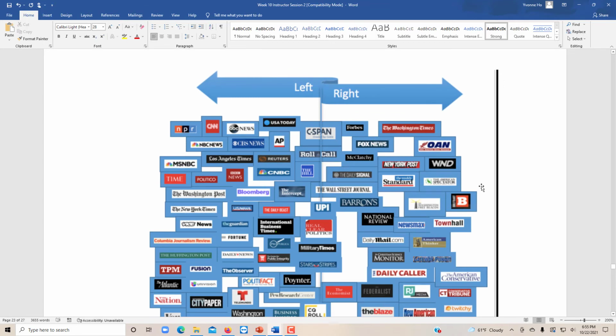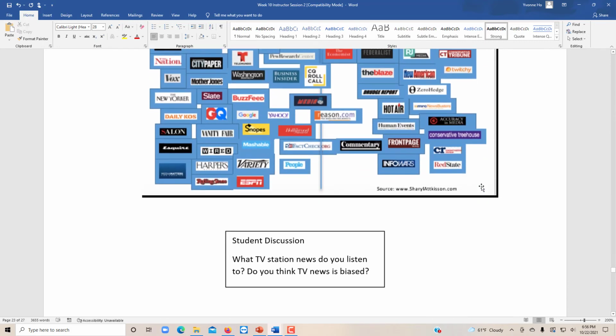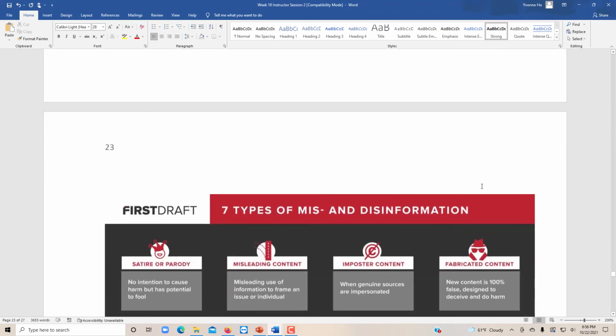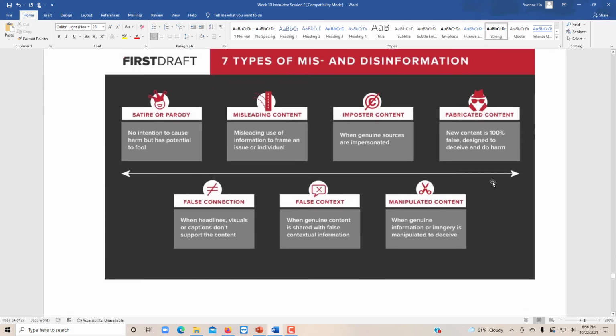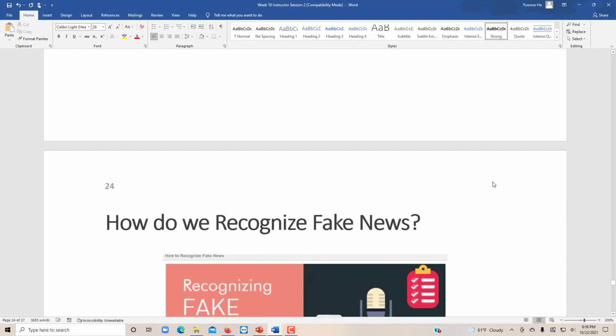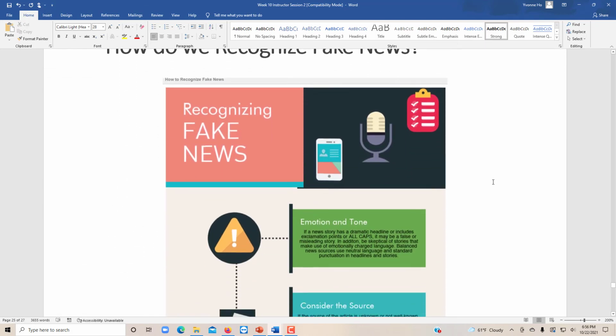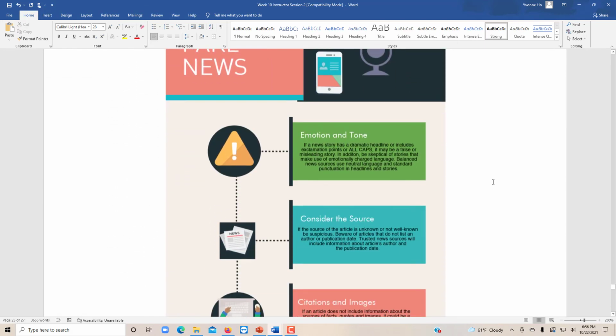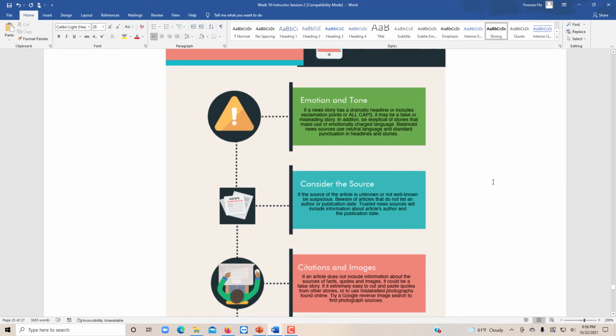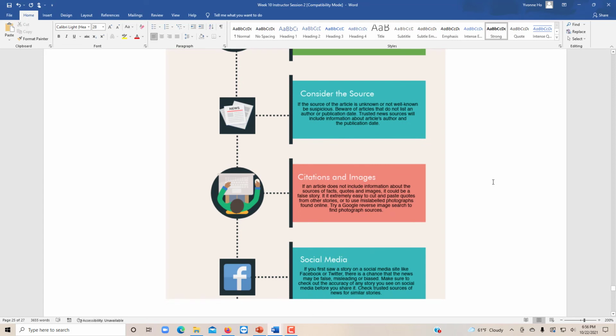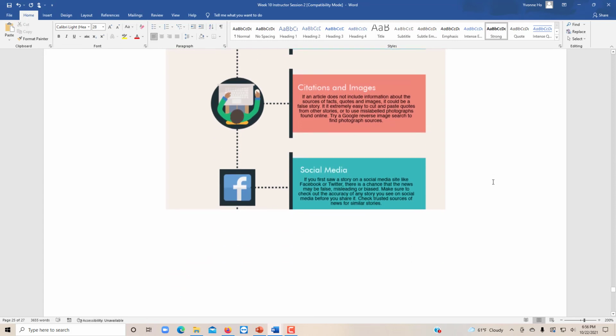Then we're going to go over once again the different kinds of fake news and the difference between misinformation and disinformation, and I'll explain all of that. Then I'm going to teach you how to recognize fake news. And so fake news usually has an emotional tone, and usually the sources aren't listed and the citations and images are fake, and also social media tends to have a lot of fake news. So I will go over all of that.